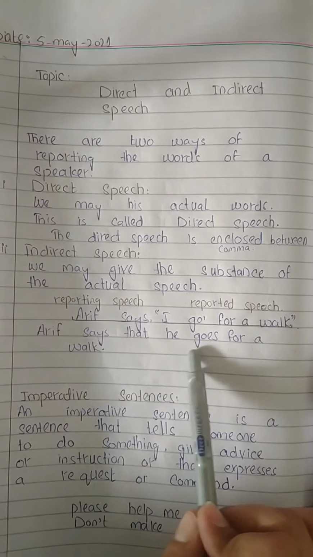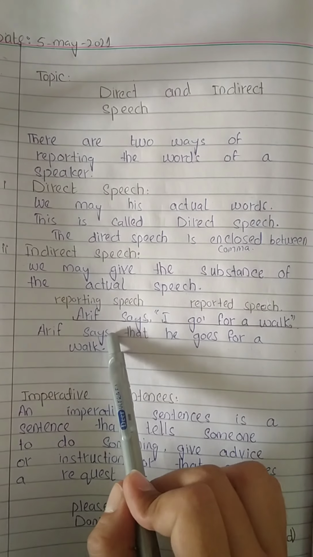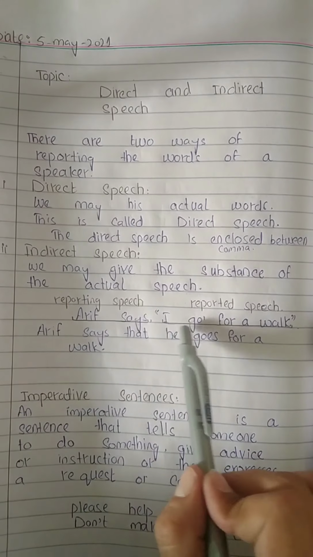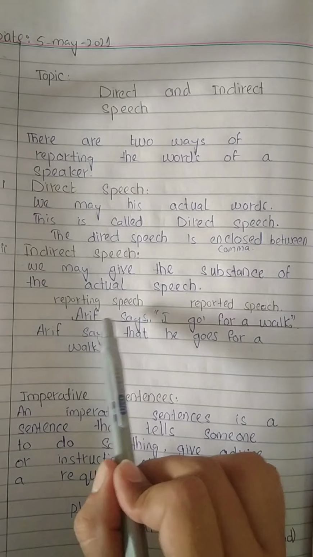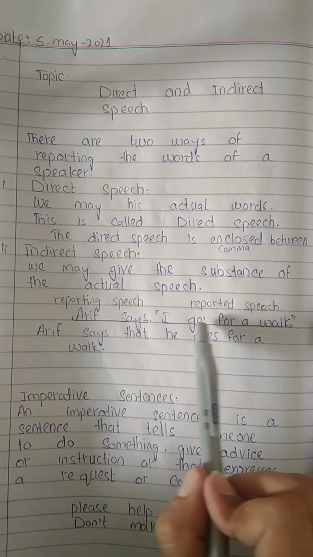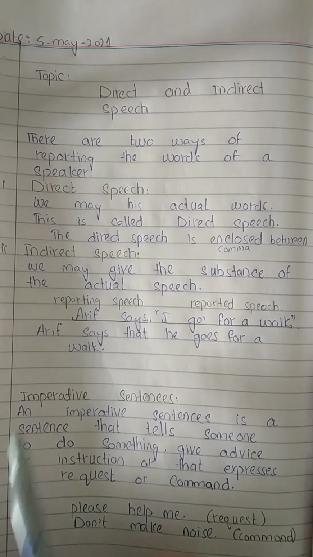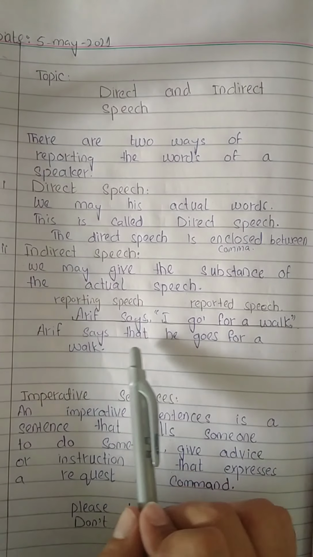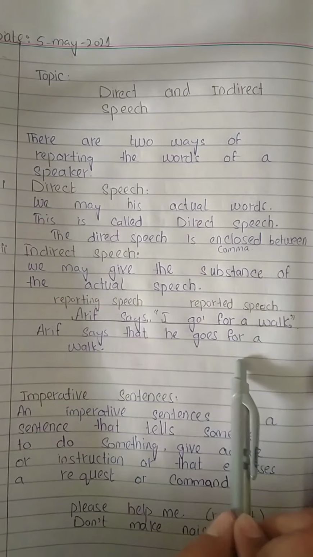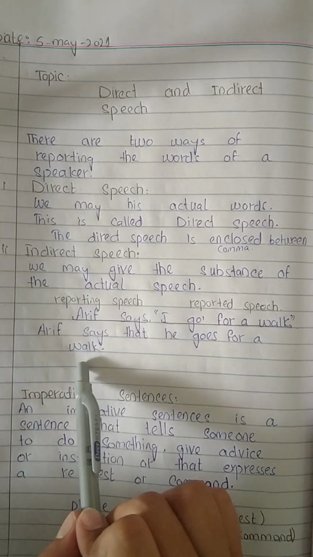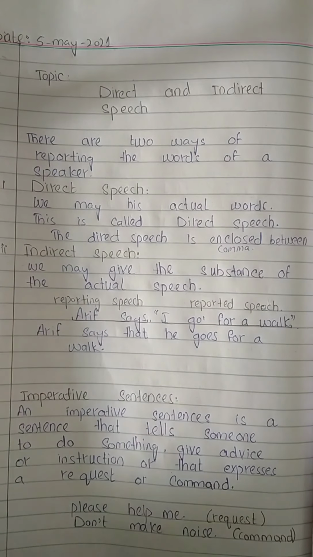Arif says that he goes for a walk. So in the first sentence we use the exact words which Arif told us, so this sentence will be called direct speech. But in the other sentence, Arif says that he goes for a walk, we didn't use the exact words. We are just conveying the meaning. So this sentence will be called indirect speech.